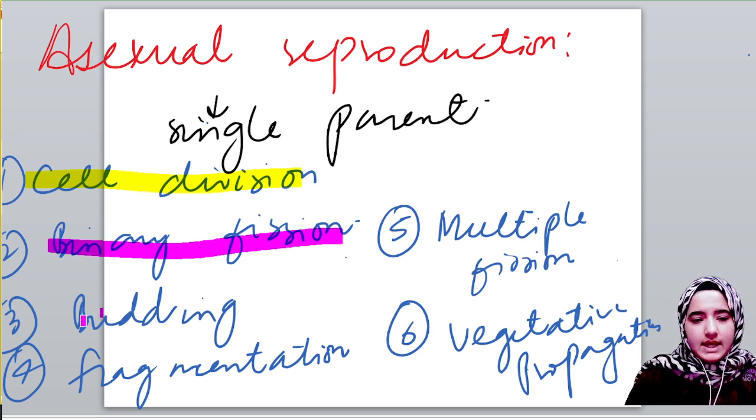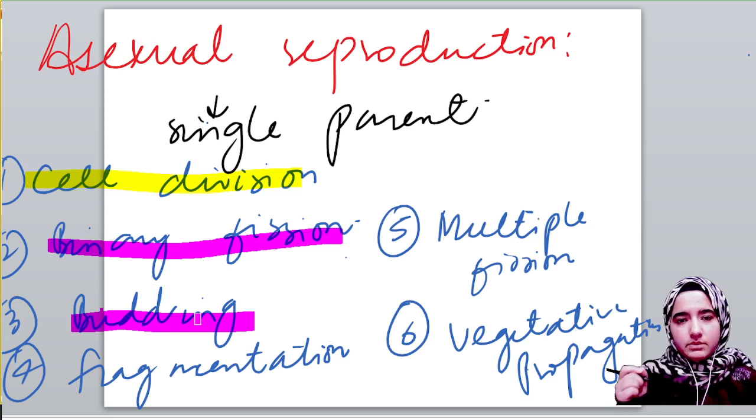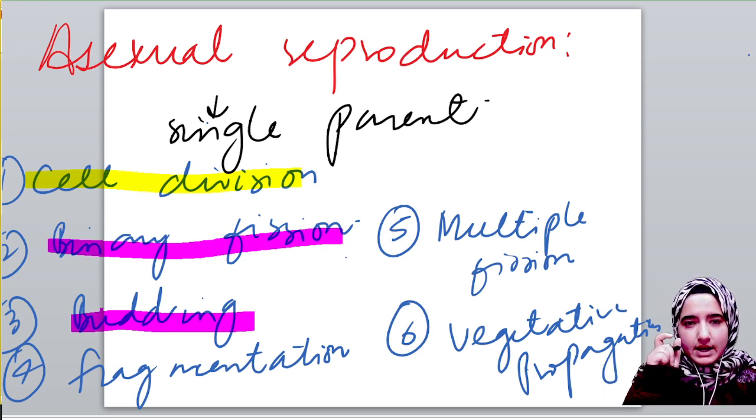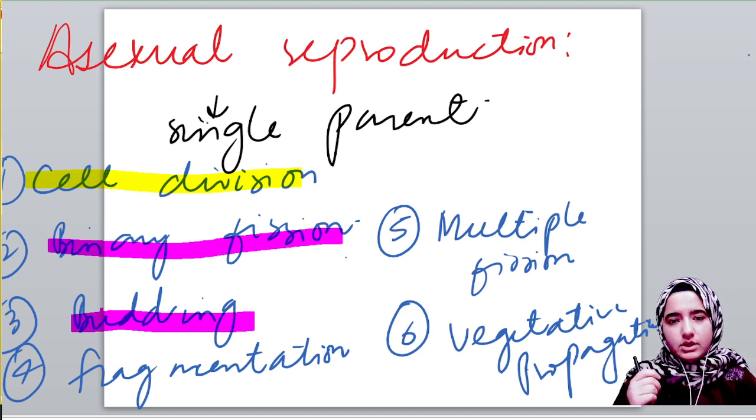Okay, then we saw budding. Budding was done by yeast. In yeast, a small mass of cells, a small bud, is produced on the parent cell, which remains attached initially to the parent cell, but eventually gets separated and matures into a new organism or cell.